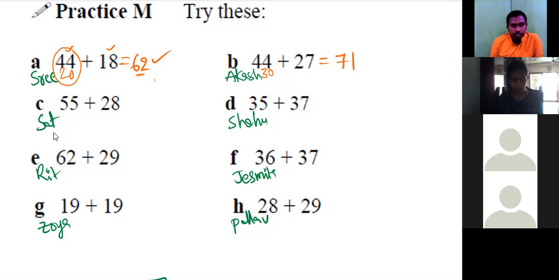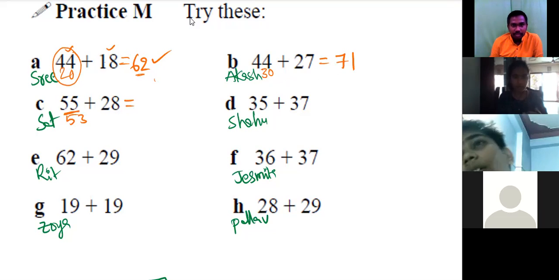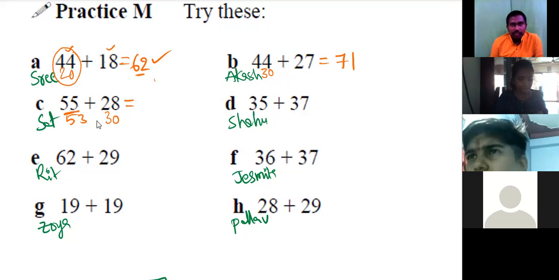Then Satvik. Sir, 53 plus 30, sir. Very good. You have considered this number as 53 because we need 2 here. That's why I did 53. You have considered this number as 30. Yes, sir. 83.